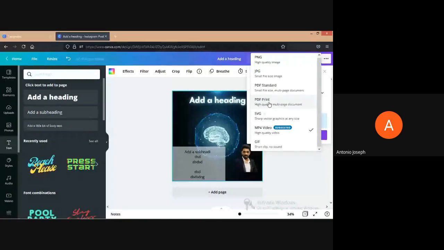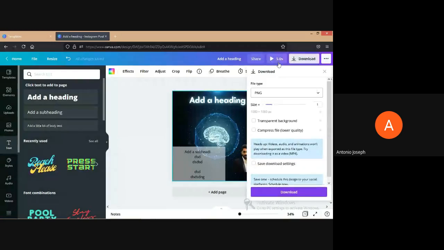Generally we download in PNG form, so that it will have high quality images. And if you want an image with a transparent background, for example if you are creating a logo, it is better to have a transparent background, because if you are placing that logo in some website or in some videos, it's better to have a transparent background. So just click on that checkbox and download.